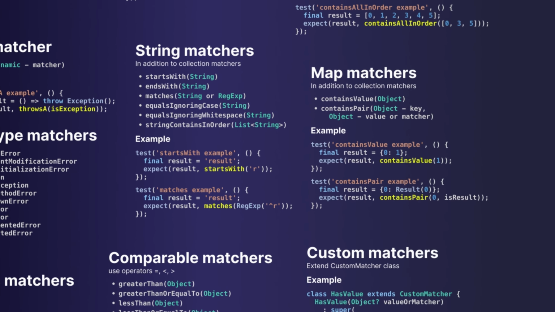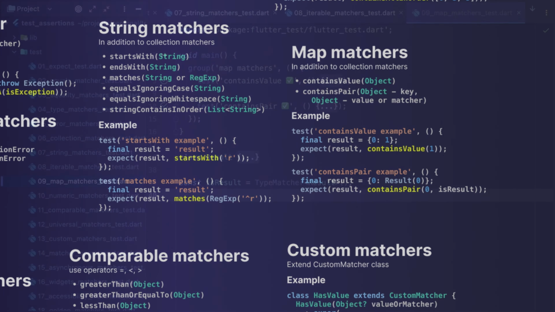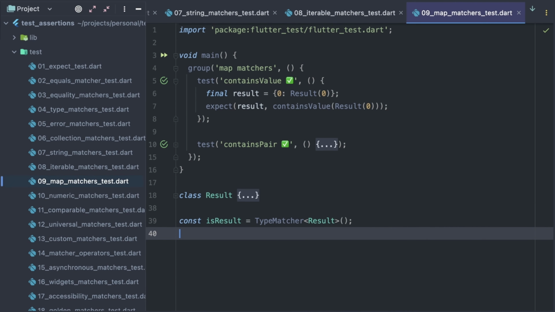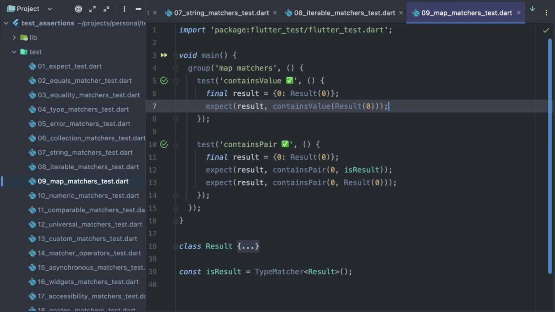And wrapping up on the collections topic, just a couple of matchers for maps. The containsValue matcher checks if the containsValue method of an actual value returns true. And the containsPair matcher checks both pair's key and value, where value can be another matcher or the exact value.